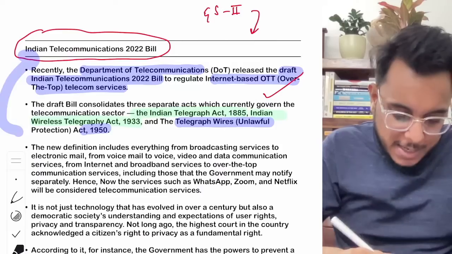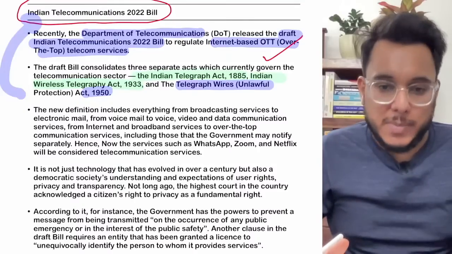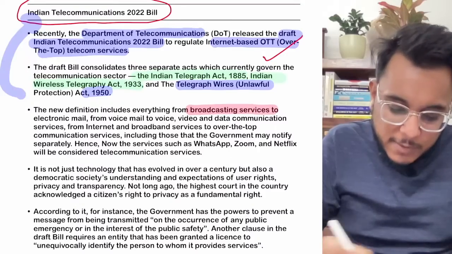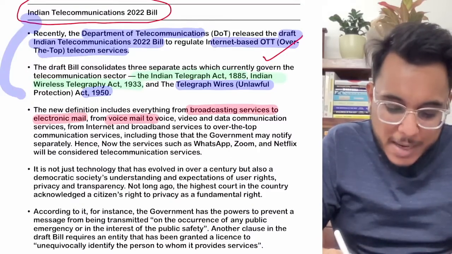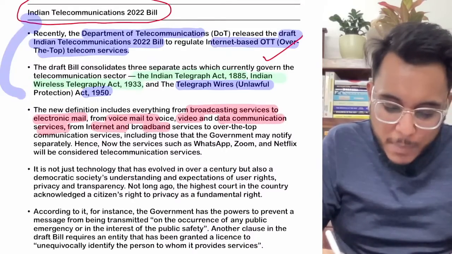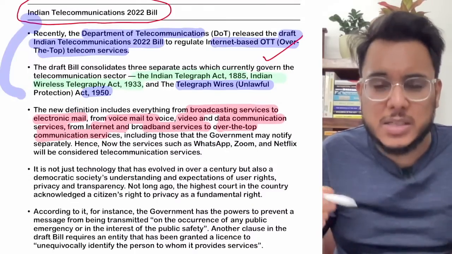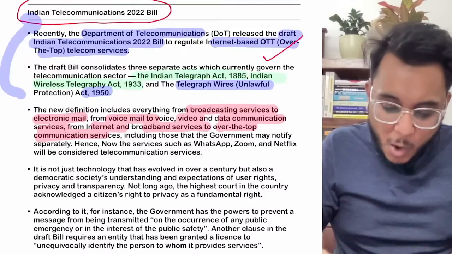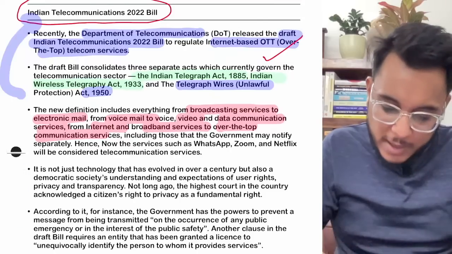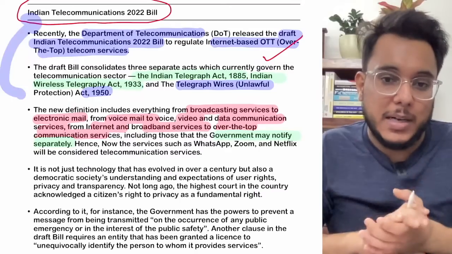Basically in this bill, a new definition of telecommunication has been given. Broadcasting services, electronic mail, voice mail, video, data communication services, internet and broadband based over the top communication services, Netflix, Hotstar, Amazon Prime, all of them will come under the definition of telecommunication. Moreover, it has been provided that the government may separately notify some more services which will come under the regulation.